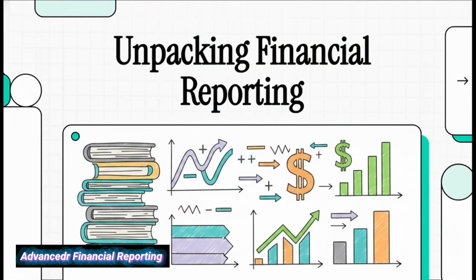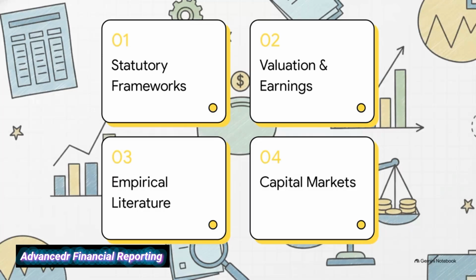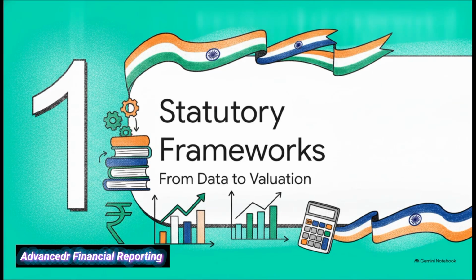Welcome to this explainer. Today, we're jumping right in to bridge this really fascinating gap between strict accounting frameworks, complex econometric formulas, and the actual real-world earnings manipulations that shape our capital markets. If you've ever wondered how internal corporate accounting data actually translates into equity valuation and how managers navigate or even manipulate that data, well, you're in the exact right place. Here is our roadmap for today. We'll be moving through core statutory accounting frameworks, valuation and earnings models, a synthesis of empirical literature, and finally, implications for capital markets.